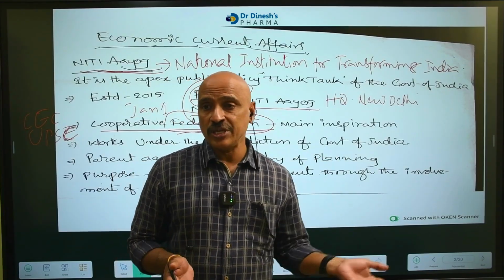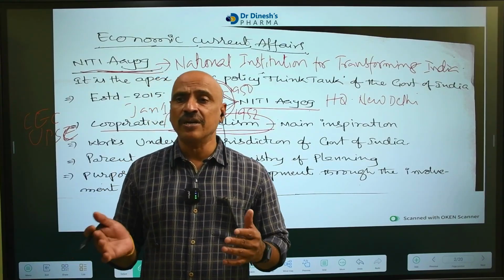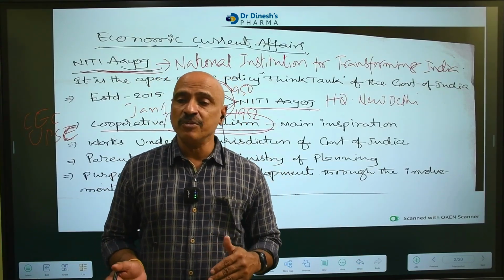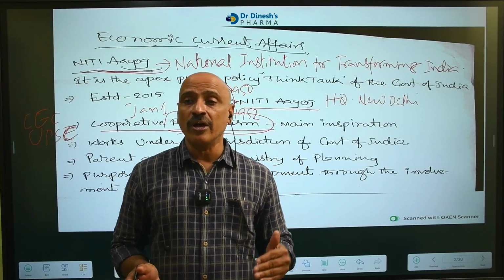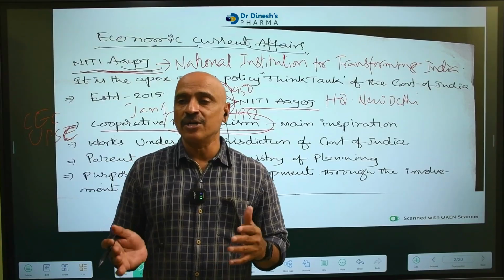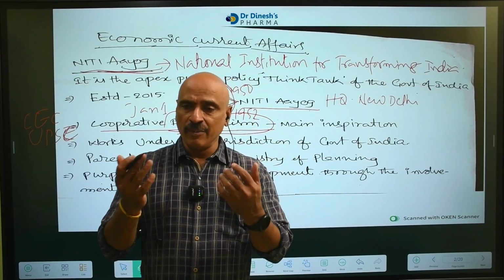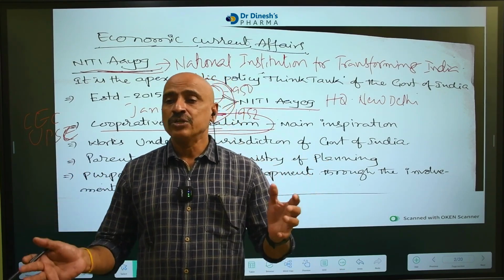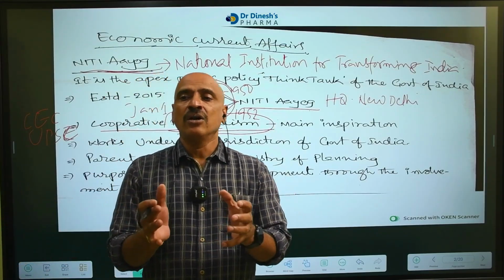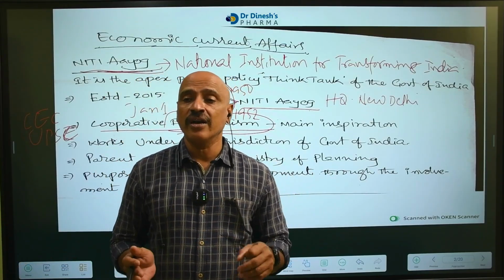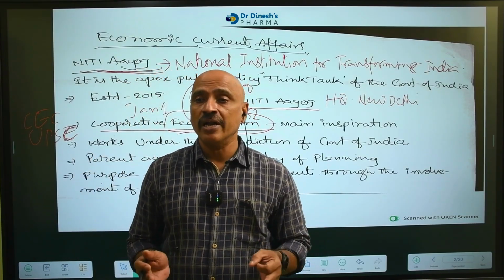For example, the USA, Britain, Canada, France, Germany, Italy, Japan, and Russia are developed countries. Developed countries means those people are already living in a welfare position. But in our country, more than 20 crore people are living below the poverty line. That's why our country cannot be called a welfare country. Whenever states and center both cooperate, even though powers are divided between center and state, the state chief minister cooperates with the central government and the central government cooperates with the state government. That is called cooperative federalism. The main inspiration of NITI Aayog, remember, is cooperative federalism.